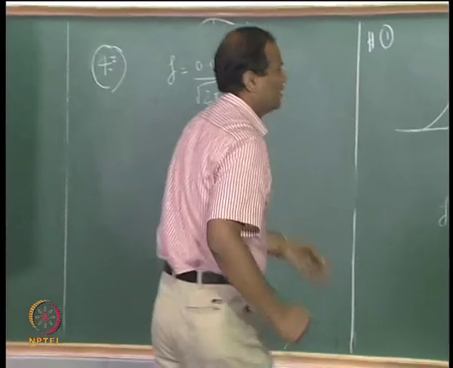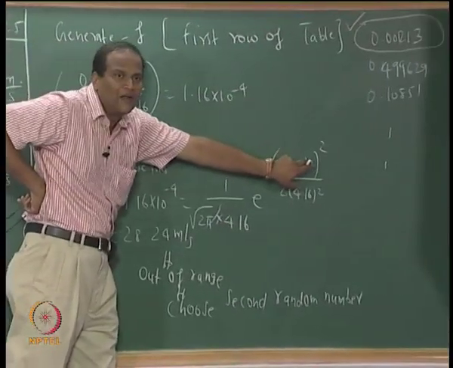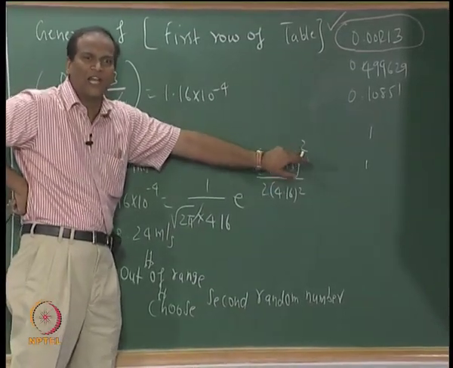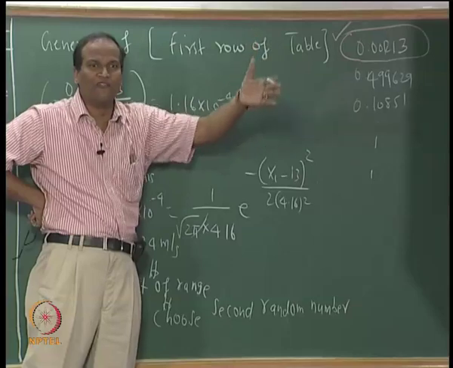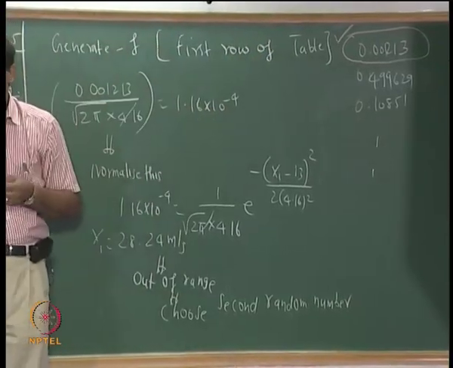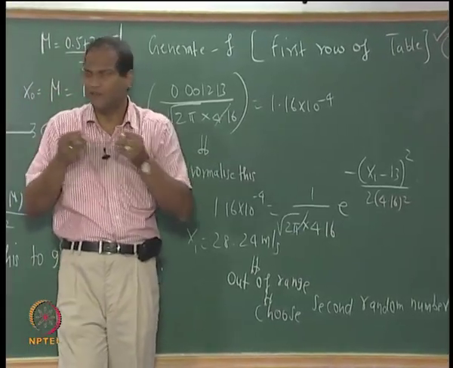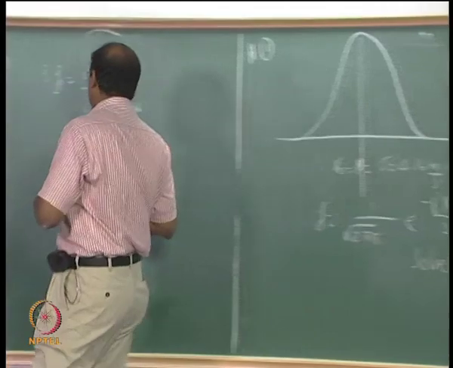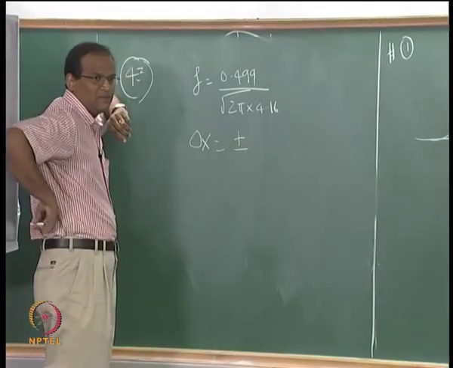See, I told you whether delta x will become positive or negative, this is a square. So whether delta x is positive or negative, you have to decide by another random number. You set up an algorithm based on column 5: generate a random number, if it is less than 0.5, you go to the left side, greater than 0.5, go to the right side, whichever way. Now I will say delta x is how much? How much is it, Sampath?